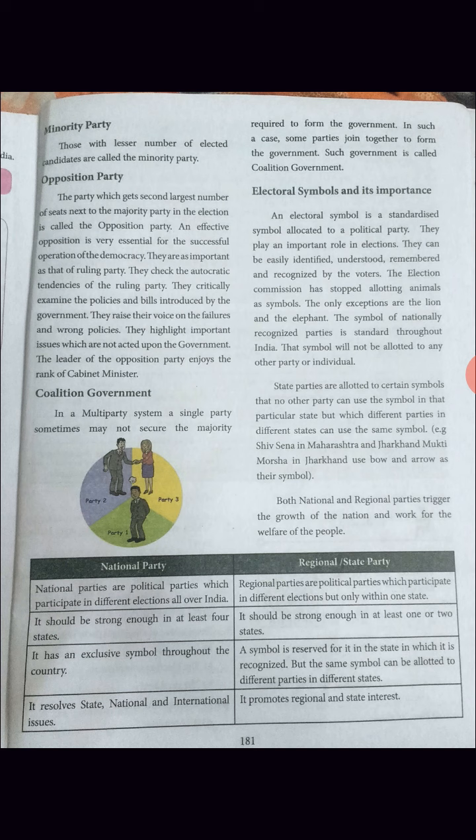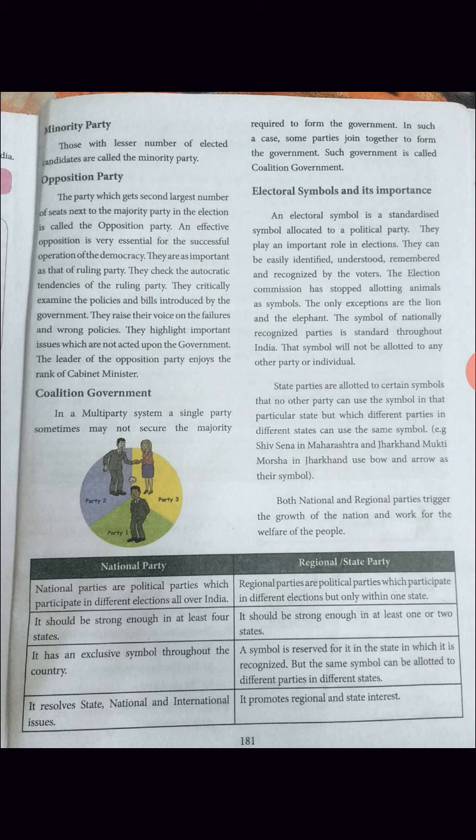Now see the difference. What is a national party and a regional or state party? National parties are political parties which participate in different elections all over India. National party means all over India, not in one particular state.